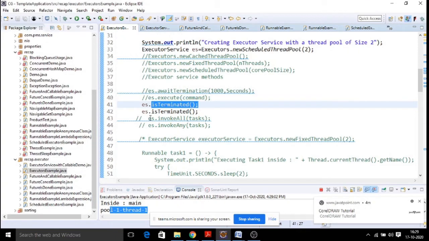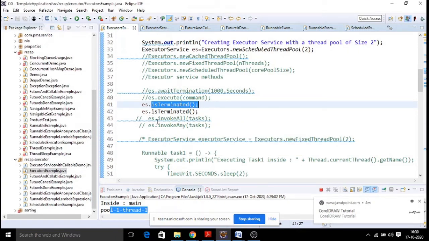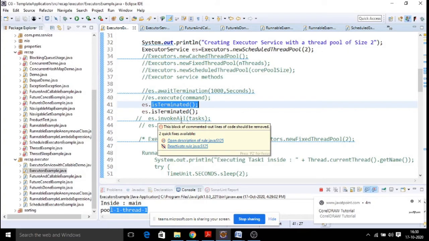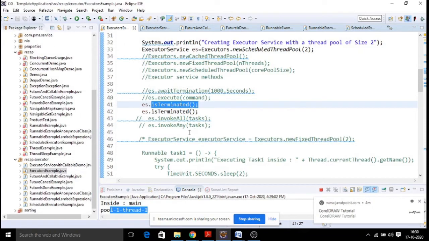Let us say a number of tasks are assigned. Now you wanted to invoke all. You can say invoke all. It means there is a list of tasks you have created, a list of threads, and you wanted to run all of them at a time instead of running individually. That is also possible. Clear?